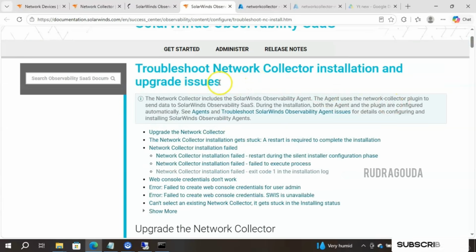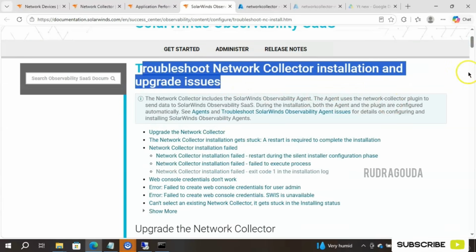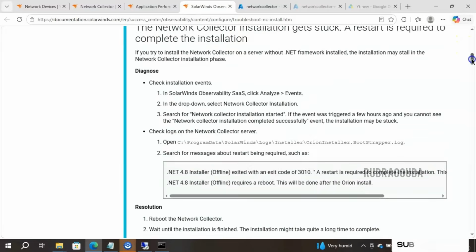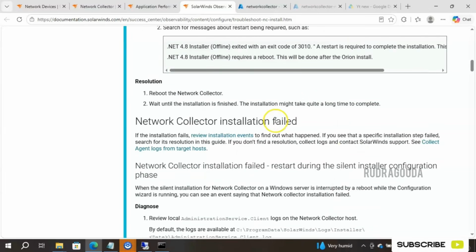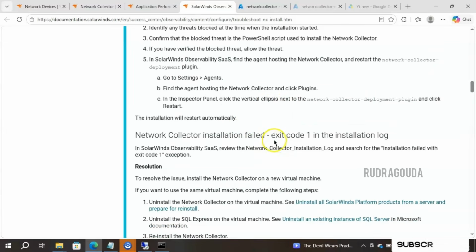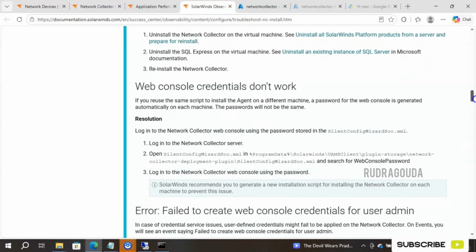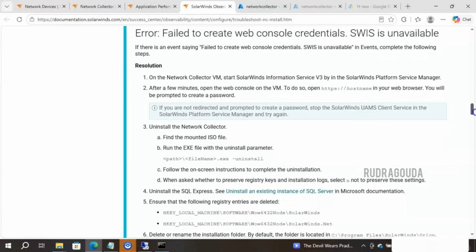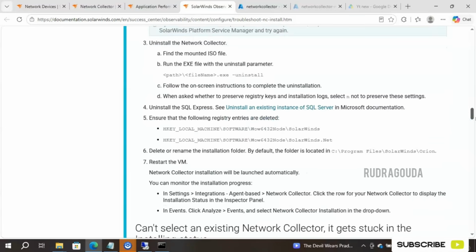Okay, this is the document I'm talking about: troubleshoot network collector installation and upgrade issues. If there is an issue with the upgrading part, then these are the troubleshooting steps you need to perform. And if the network collector installation is failed, then you need to follow these steps. Like that, if the installation failed with exit code 1, these are the troubleshooting steps. Web console credentials don't work, then what to do? Fail to create the web console credential, what to do? Like this, they have given clear troubleshooting information. We need not do anything, simply follow the steps and it will get fixed.